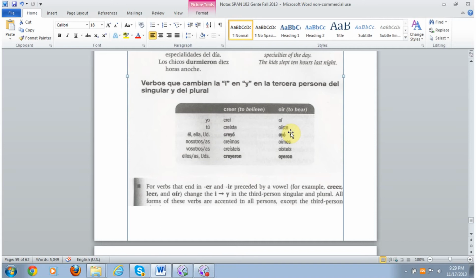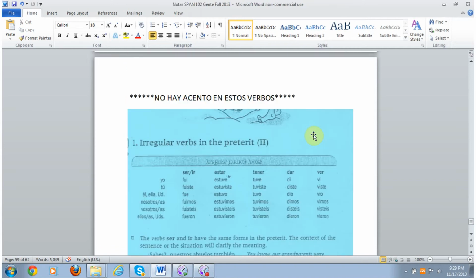Furthermore, we talked about at times the I of the ending IO, or the I of the ending IERON, may have to change to a Y. Again, this occurs when certain triphthongs happen, three vowels in a row. Another document you will see in Blackboard are what I call the hyper-irregulars of the preterite. With the hyper-irregulars, there are no accents at all on this page. But do note, with the hyper-irregulars, there is a pattern formed.